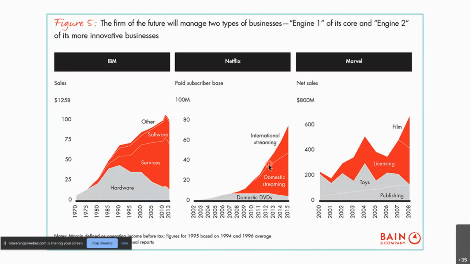So you can see how the intangible and software revenues have increased over time for the different organizations. As soon as Netflix started international streaming, their subscriber base grew, and so did their revenue. It's very similar for Marvel. As they started the MCU and film production, there is a significant increase. So this is how you can analyze it using a stacked area chart.